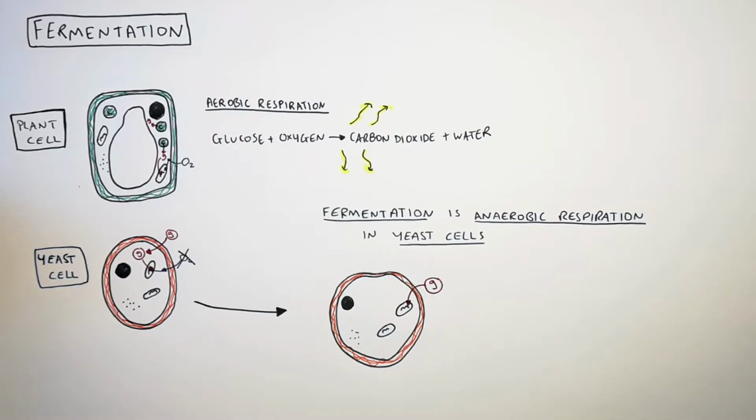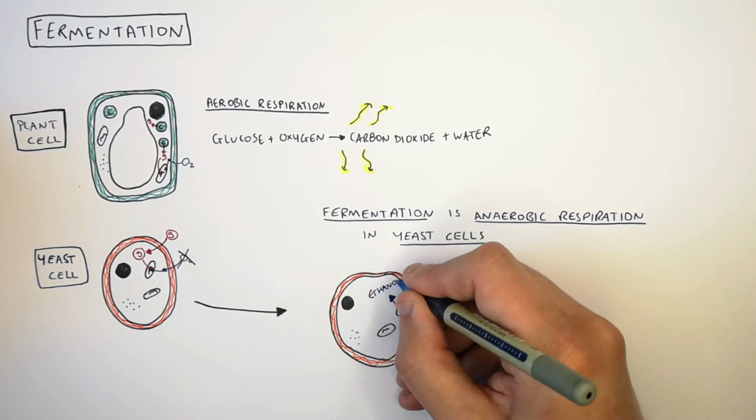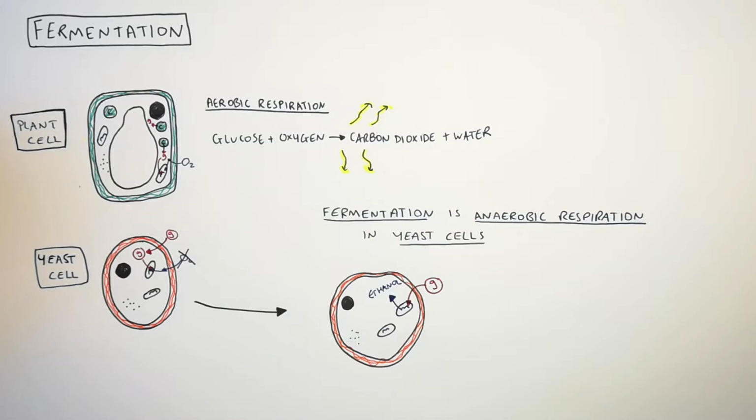Now, in yeast cells, the byproduct of anaerobic respiration is ethanol. Ethanol is an alcohol. It is what we put in alcoholic drinks.